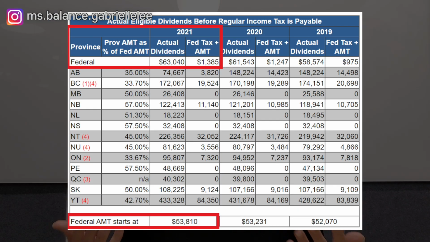In Canada, integration is a factor in where taxes paid by the corporation have been taken into consideration and passed on to you. So in fact, if you were to completely live off eligible dividend income and you have no other sources of income, you could actually receive up to $53,810 and pay no taxes. The Federal Alternative Minimum Tax, or AMT, only kicks in after you receive eligible dividends of $63,040, and your tax liability will only be $1,385 at the end of the day.